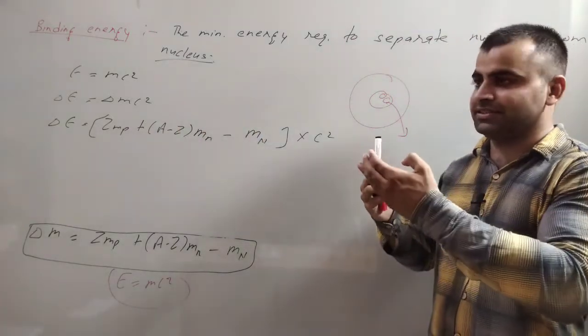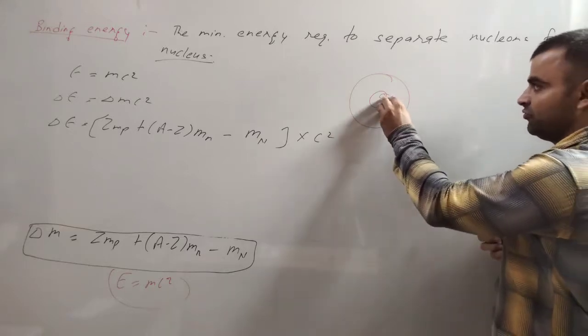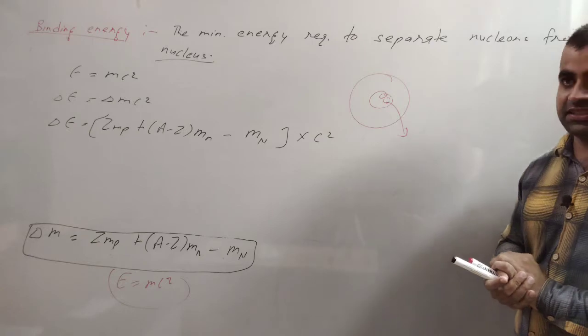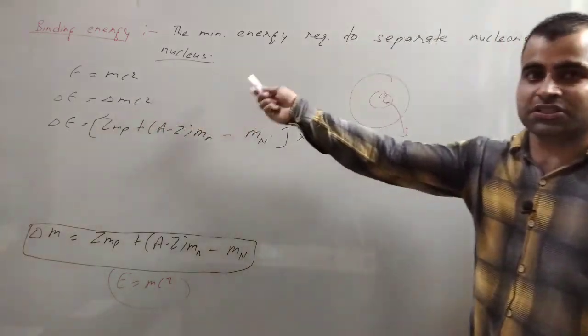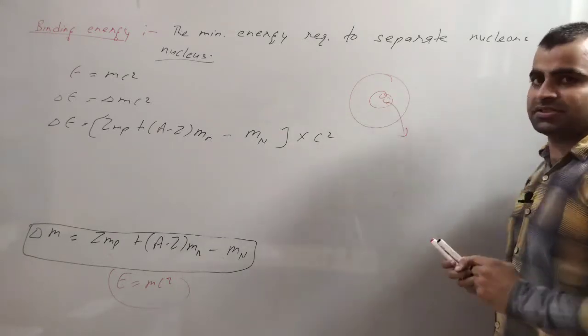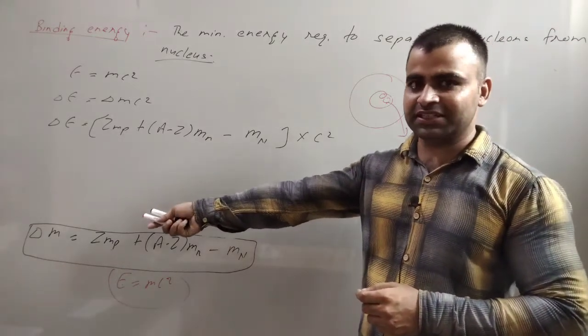That decrease in mass means some energy will be released, and that energy will be del m c squared. Is it clear?